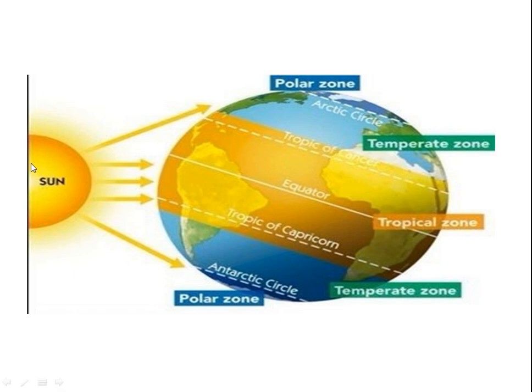See here, this is the sun. These are the direct sunrays. This place receives direct sunrays here. This is the lower latitude, this is the higher latitudes, and this is the middle latitudes. The lower latitudes receive more sun, more heat than higher latitudes. Like this.